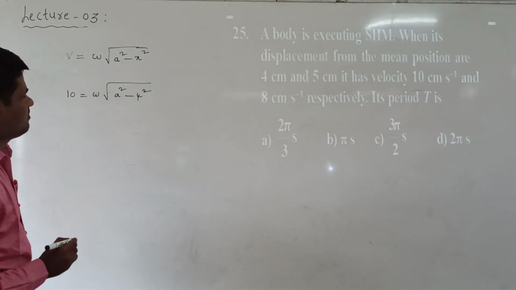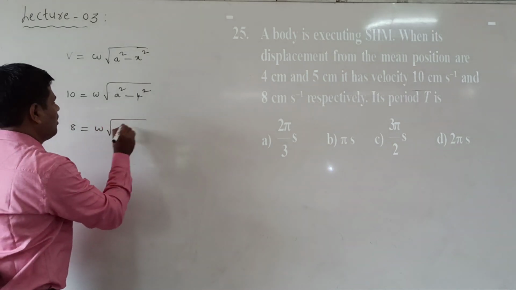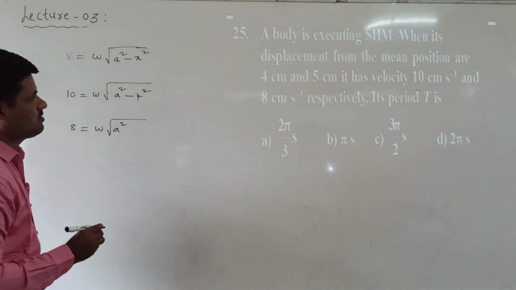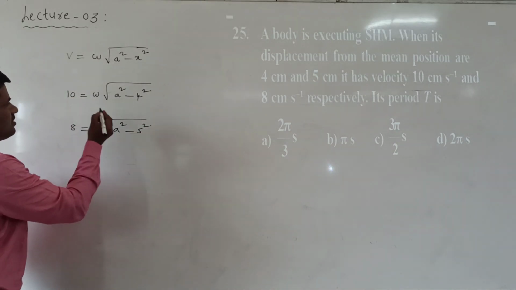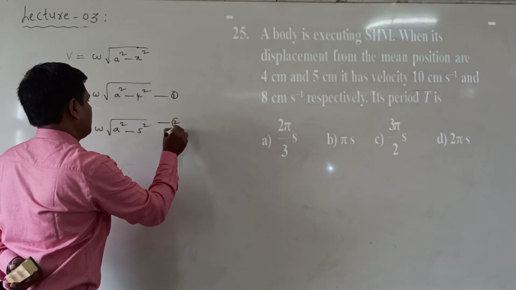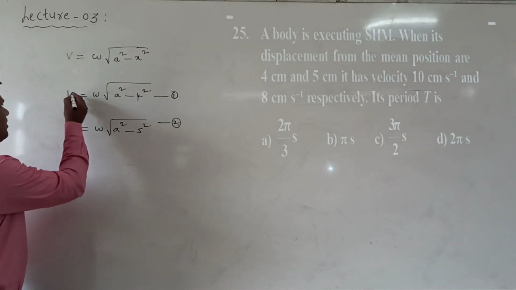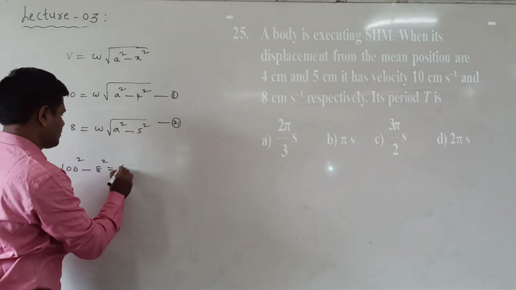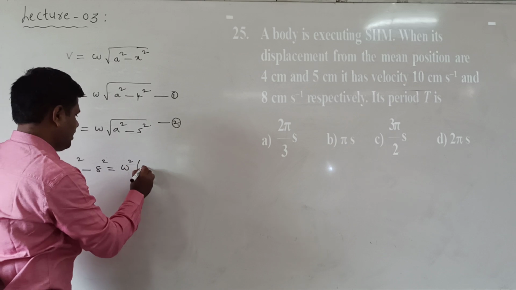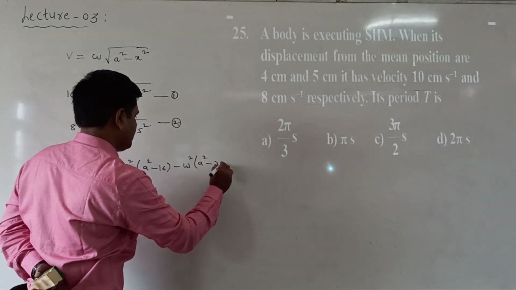Next, the velocity is 8, which is equal to omega under root of A squared minus 5 squared for the second displacement. Now squaring both of these equations and subtracting. Squaring, 10 squared is 100, equal to omega squared into A squared minus 16. And 8 squared is equal to omega squared into A squared minus 25.